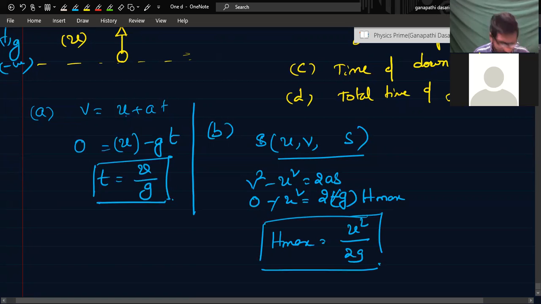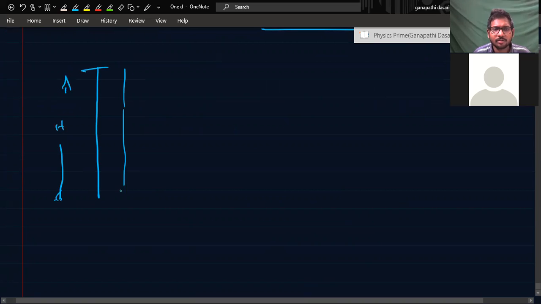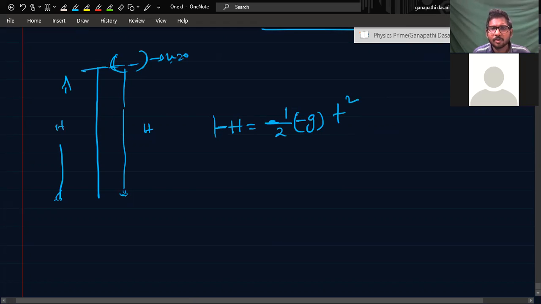The third one is what? Time of downward journey, right? If it has to go to height h, it has to come down with a height h. So minus h is equal to ut. U will become 0 here if you take this condition as U. So minus h is equal to minus half g t square. So t is equal to root 2h by g.